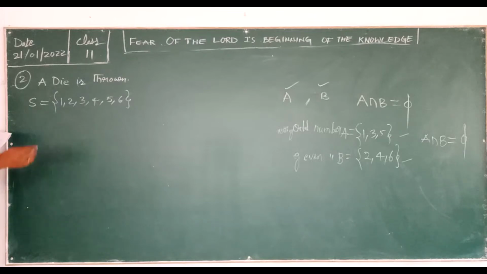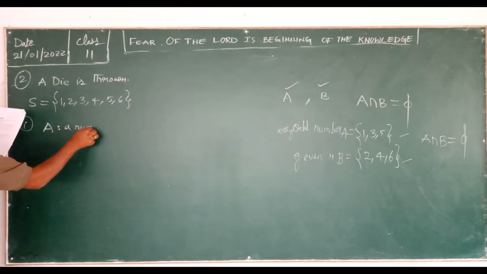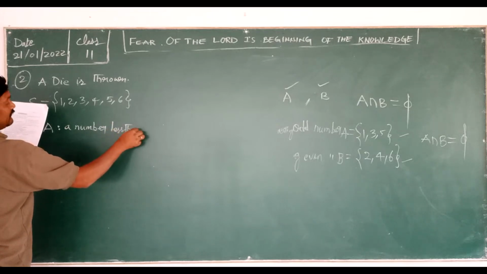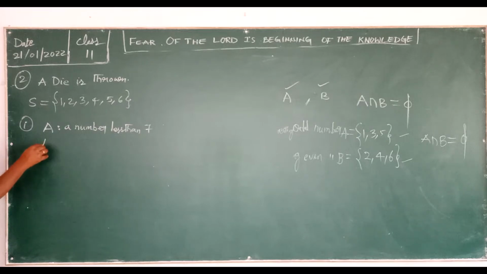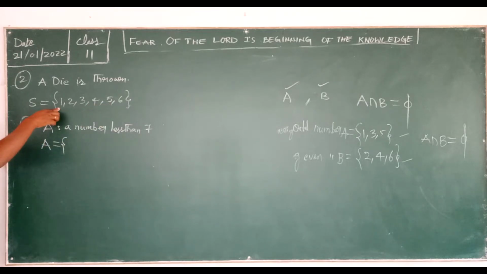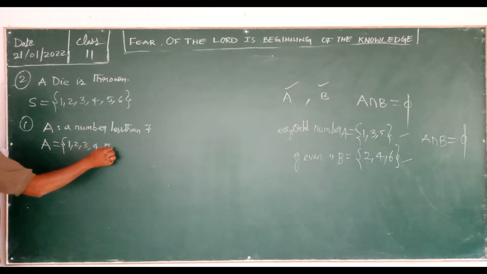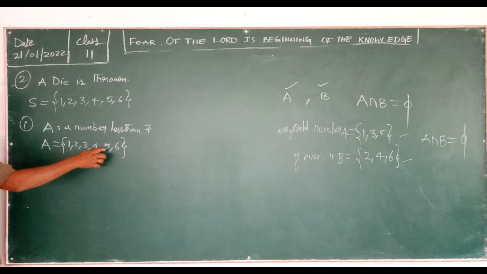Next. Here the first event, number 1: A is a number less than 7. A number less than 7 means what are you going to get? Capital A is equal to less than 7, so all these numbers will come. So write 1, 2, 3, 4, 5, 6. These are all less than 7. So event A is 1, 2, 3, 4, 5, 6.